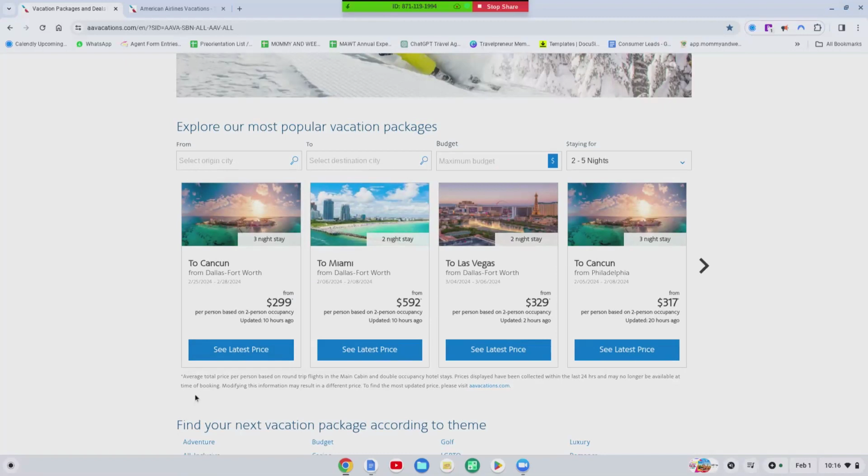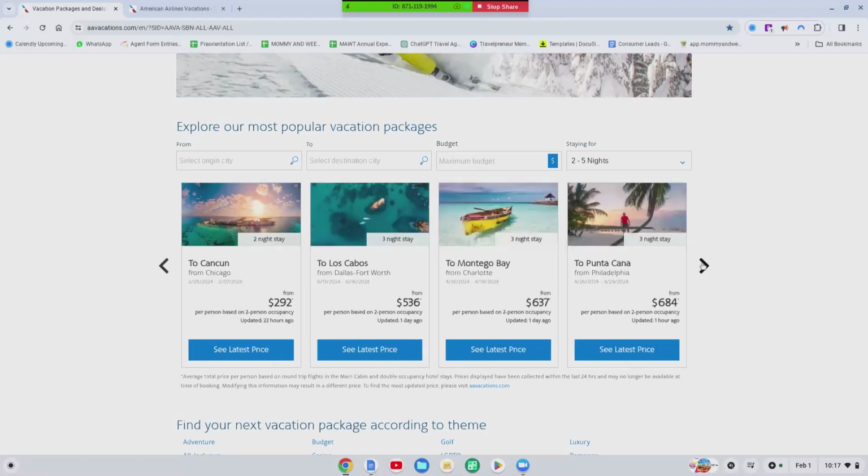So over here, look at this, Cancun from Dallas, Fort Worth, Texas. These are the dates right here. This is the amount per person. So it's usually based on 2 people. So it's about $600 for the entire trip, which is great. Over here from Dallas, you got 329 per person, and then it goes on. Over here, Charlotte to Montego Bay, 636 per person.